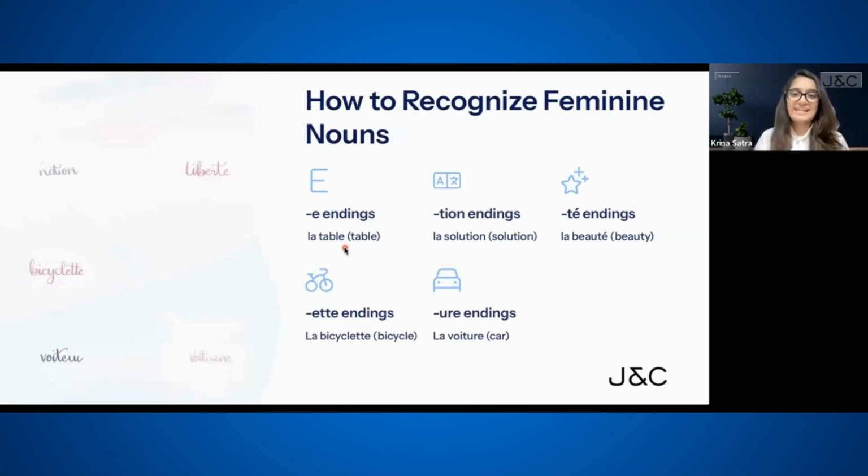Now, the second ending is any noun which ends with T-I-O-N. So, any noun ending with T-I-O-N is usually masculine? No, it's feminine. That's correct. Example, la solution. La solution. Solution, which is a solution. That's correct. La solution. Yes.